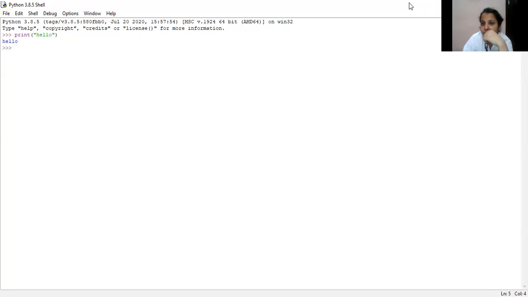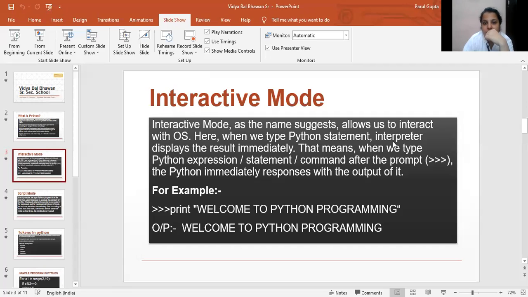Yes, so now let's talk about the interactive mode in detail. Interactive mode, as the name suggests, allows us to interact with the OS. I told you before also that interactive mode means where we, as a user, interact with the machine or the operating system directly. When we type a Python statement, the interpreter displays the result immediately.